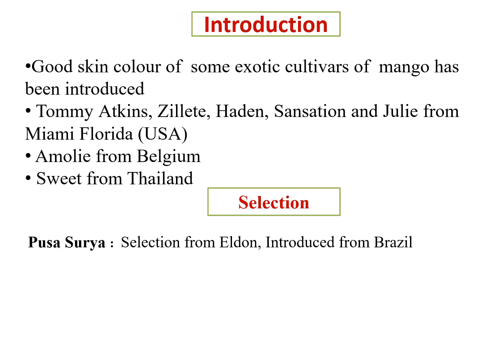Introduction of mango. There are some exotic cultivars of mango which have good skin colors. These exotic cultivars are Tommy Atkins, Gary, Haden, Sensation, and Julie. These were introduced from Miami, Florida, Amrapali from Belgium, and Sweet from Thailand. And selection. Pusa Surya is a selection of mango. This is a selection from Eldon and was introduced from Brazil.